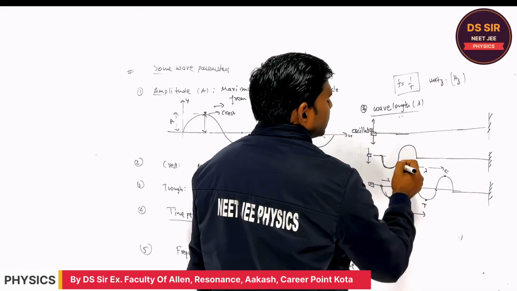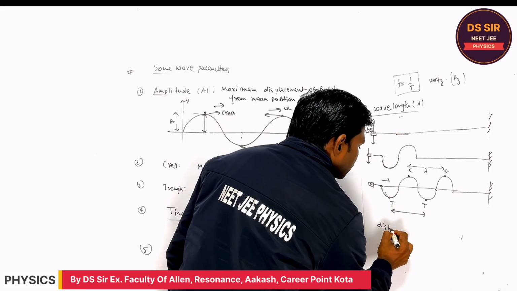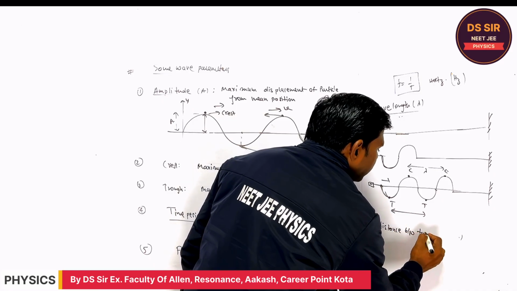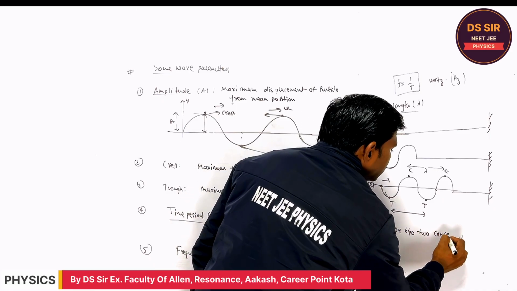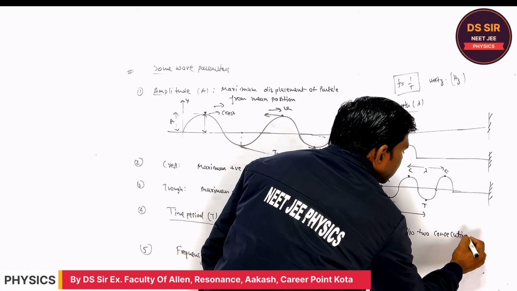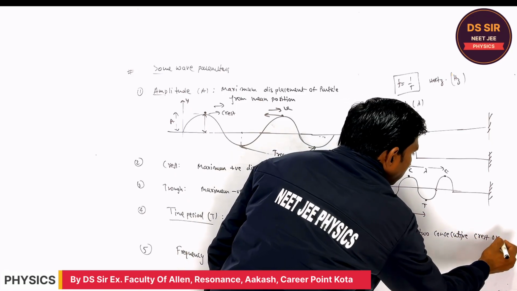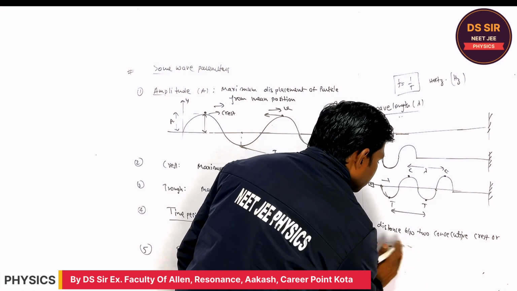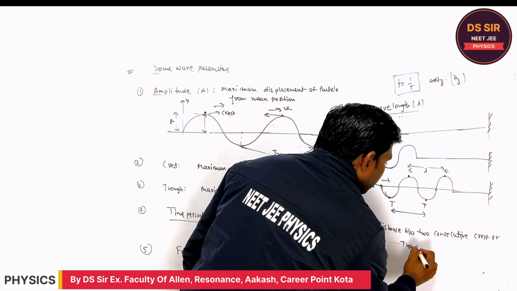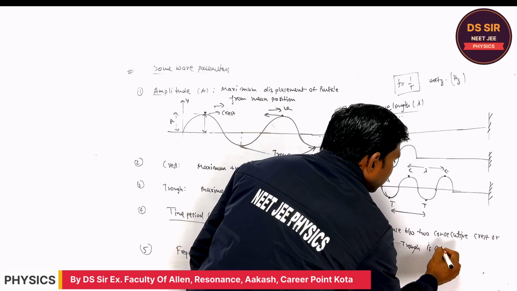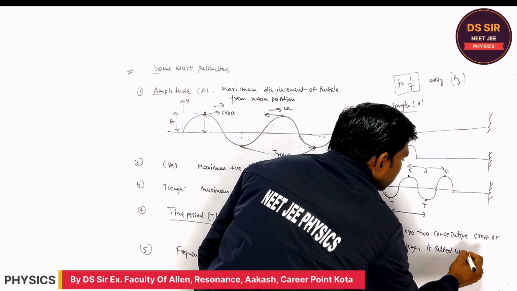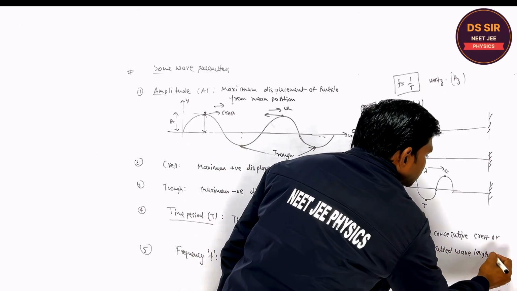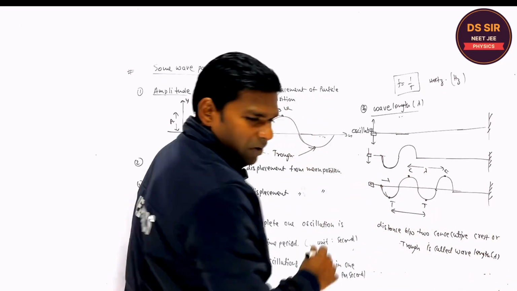This is the definition. Is it clear or not? Lambda.